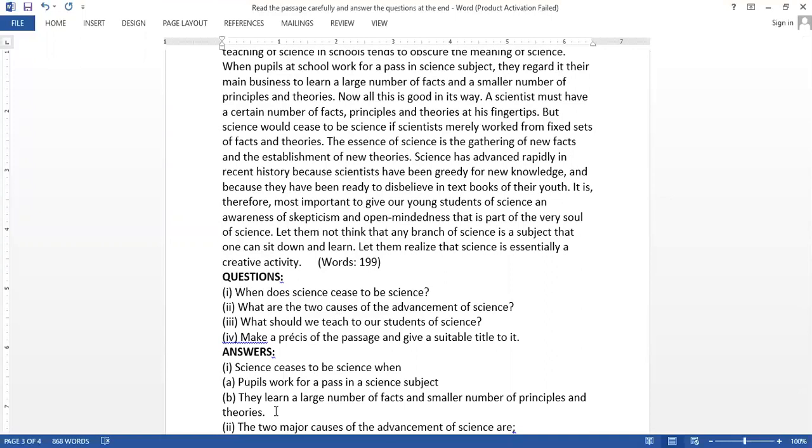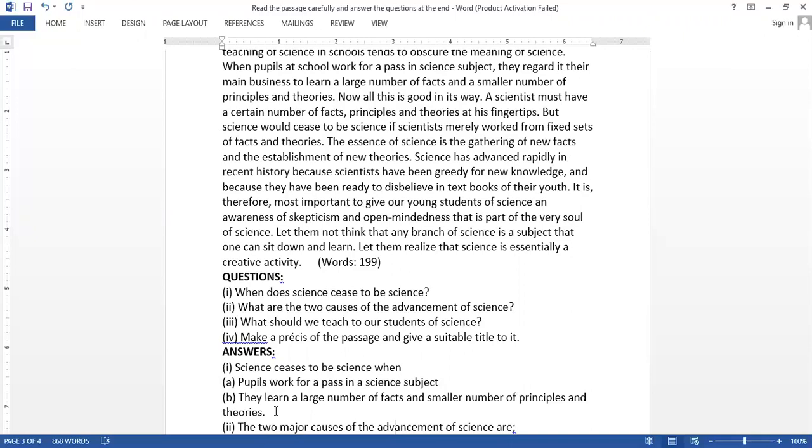Okay, so science ceased to be science when these two things are done in school, when the students are given an idea that science is just a subject, and their goal should be to pass the subject. And how could they pass? By cramming facts.